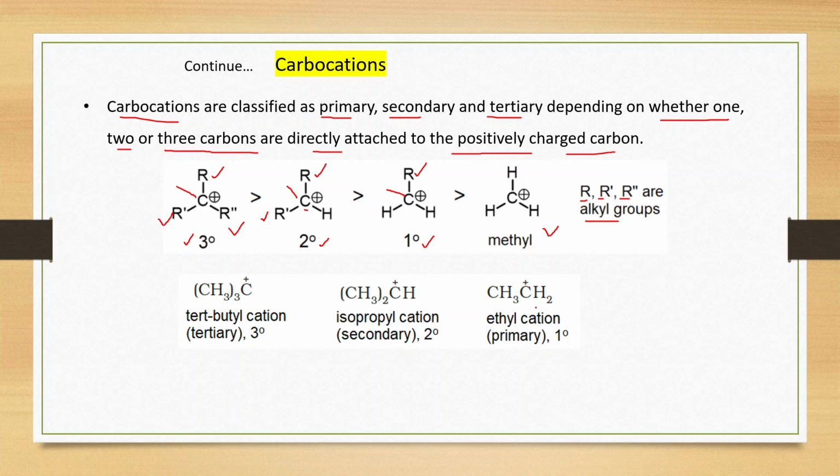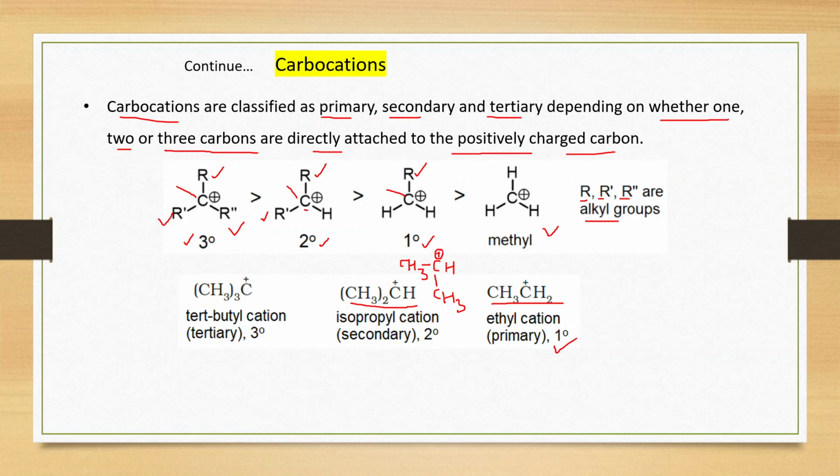For example, this represents the ethyl cation. Okay. And this is primary carbocation. This one is isopropyl cation. You can extend this structure. This is like this. Okay. This carbon is secondary carbon and positive charge is present on this.